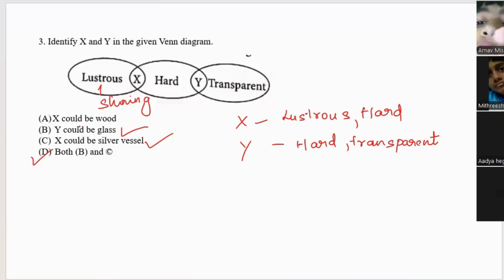So you have to read and understand the question, and when you look at it, don't just say yes, it is the answer. You have to go through all the options and read them again and again. See here, both B and C are correct only. So D is our correct answer.